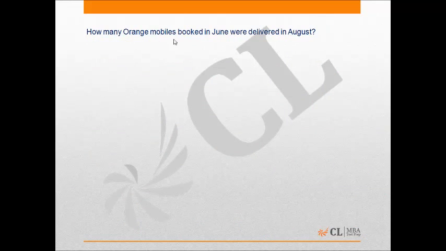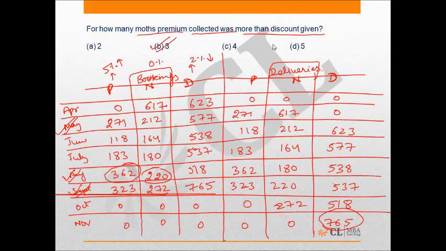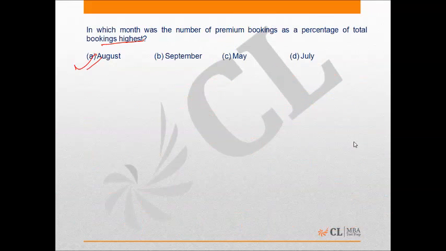How many Orange mobiles booked in June were delivered in the month of August? Booked in June and delivered in August. So these, see, booked in June and delivered in August, which means 2 months after, that will happen in the discounted bookings only, right? So these 538 mobiles which were booked in the discounted section of June, in the month of June, will be delivered in the month of August. So the answer for that question will be 538, right?